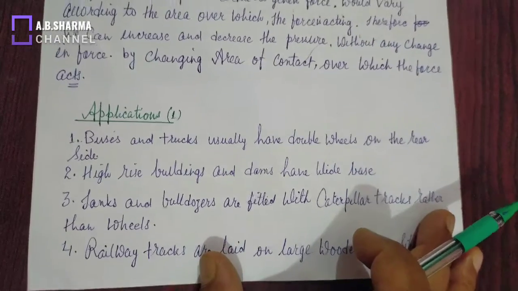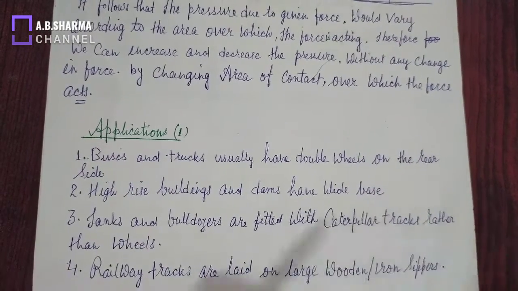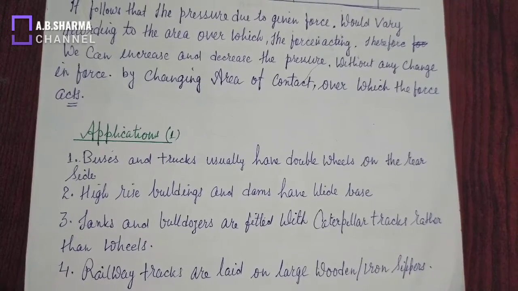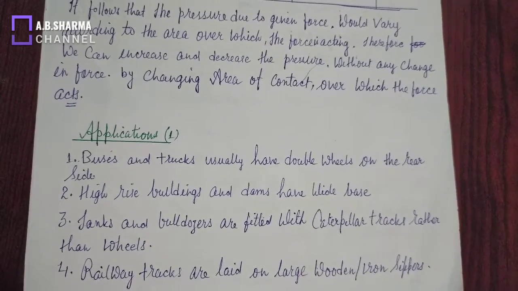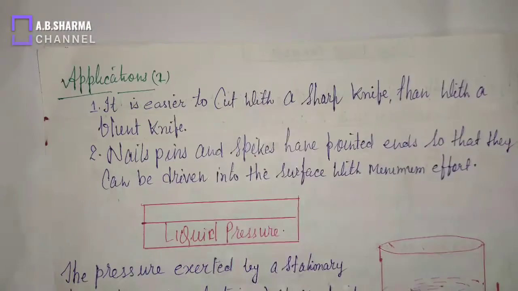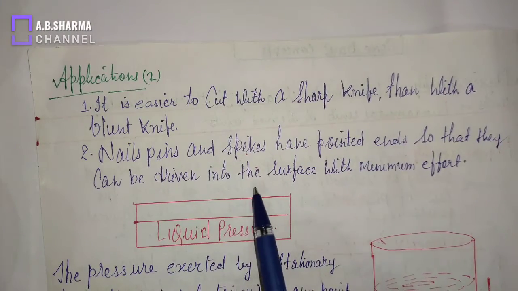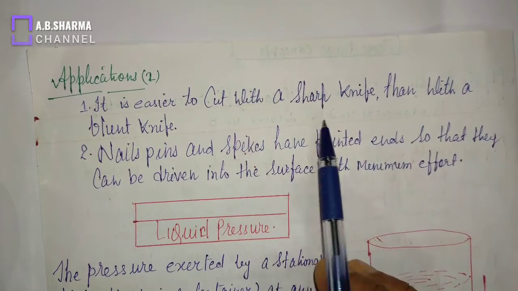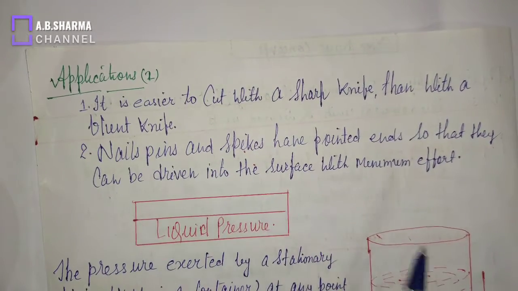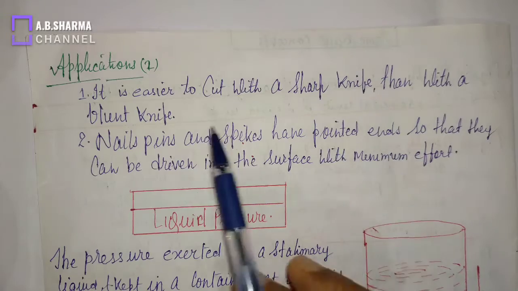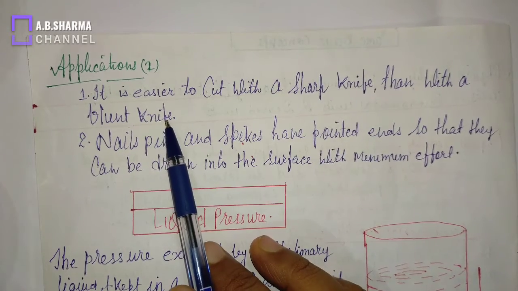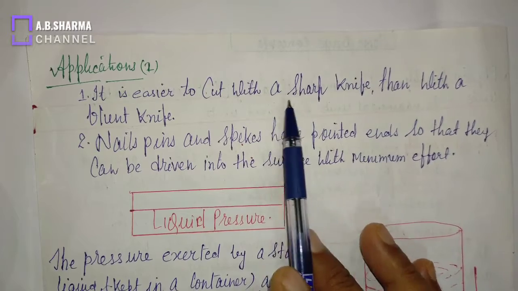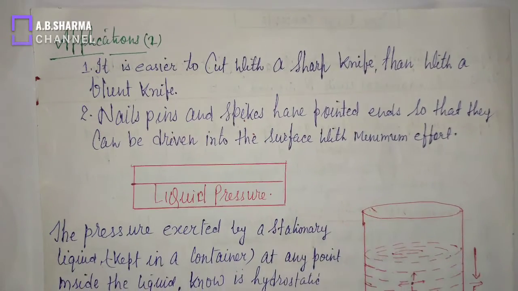Now sometimes we need to decrease area where more pressure is required. To see the applications, when we have to increase the pressure, we must decrease the area. See the situations. It is easier to cut with a sharp knife than with a blunt knife. A blunt knife has larger area, so it is difficult to cut with it, while a sharp knife has smaller area, so pressure is increased, so it is easy to cut with a sharp knife.